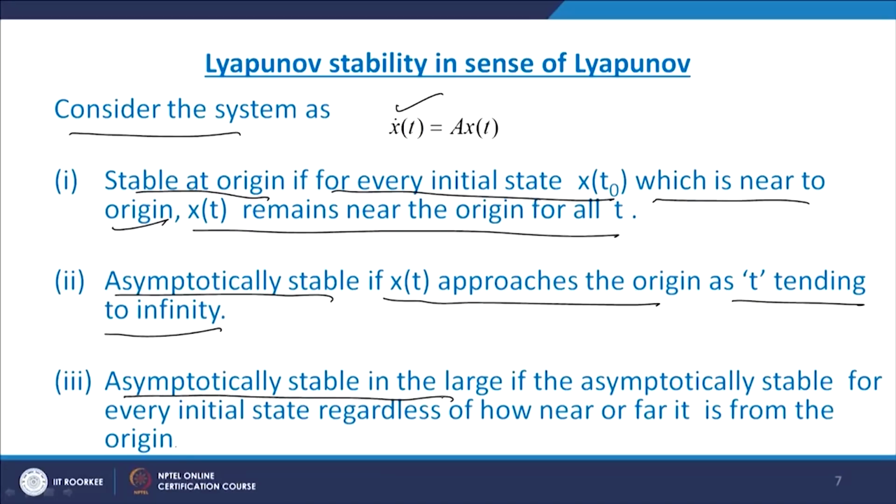Another point is asymptotically stable in the large. How do you define it? If you take different initial states, and for every initial state the trajectory moves towards the origin, then we can say that it is asymptotically stable in the large. That means whatever the initial state, the trajectory approaches the origin.